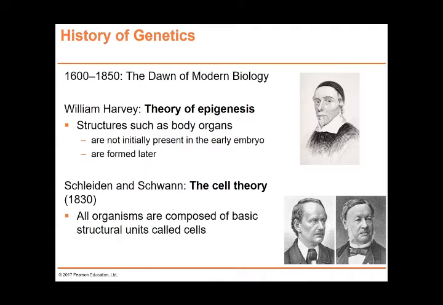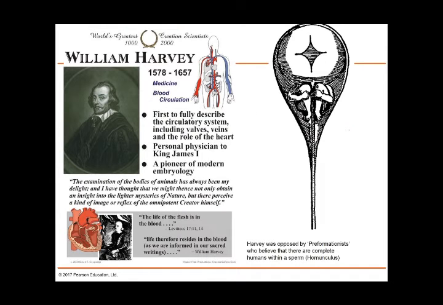History of genetics, 1600 to 1850. William Harvey proposed the theory of epigenesis. Structures such as body organs are not initially present in the early embryo; they are formed later. Schleiden and Schwann proposed cell theory, 1830: all organisms are composed of basic structures called cells.